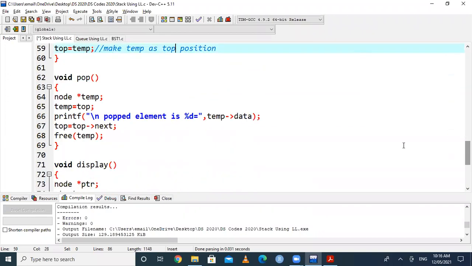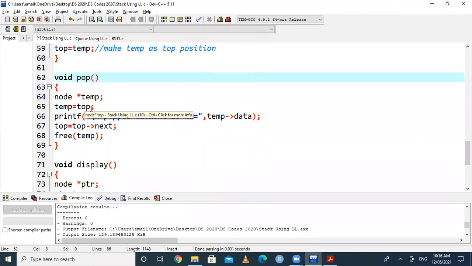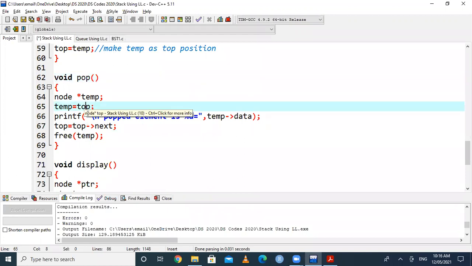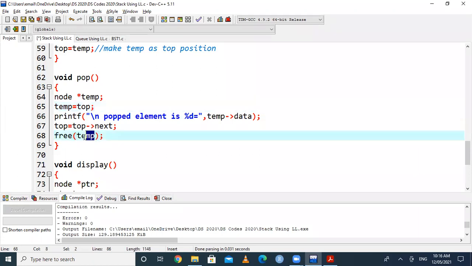And similarly, we will go for pop function. Pop function is again similar to deleting a node in a linked list. So here we will go for deleting a node. And in case of stack, whenever we perform pop operation, the top element gets popped. So we will write like this: temp equal to top, and then we will pop the element which is present at top position. And then we have to move top to the next position, and we will deallocate the memory which is allocated for this temp variable.